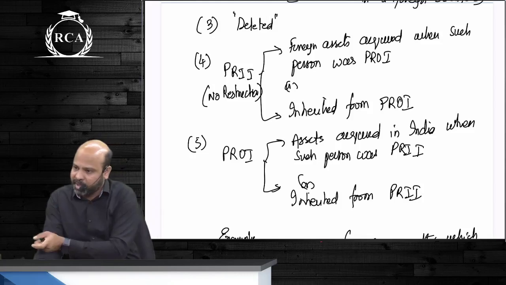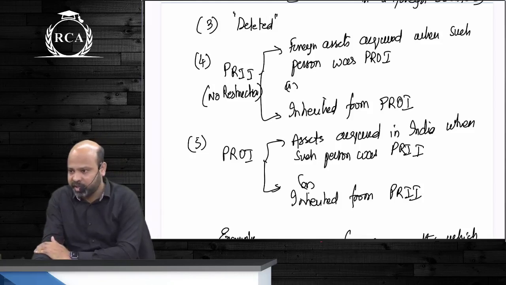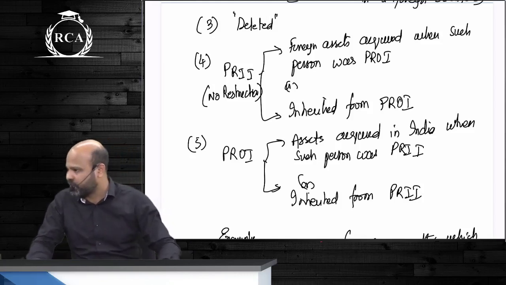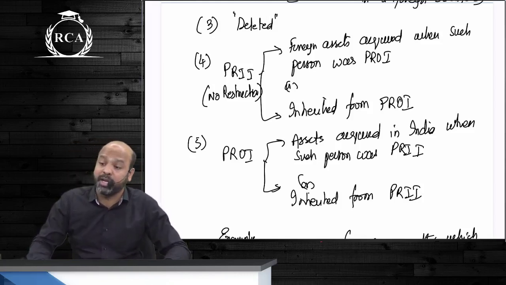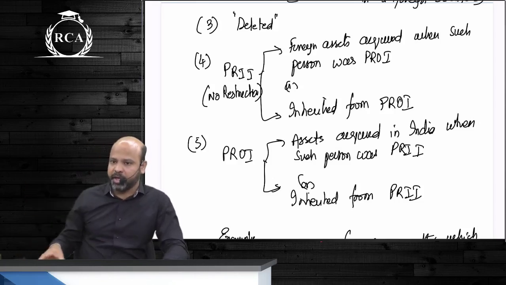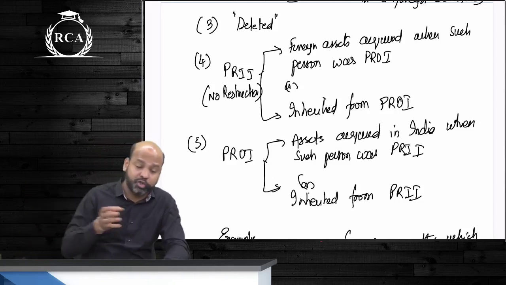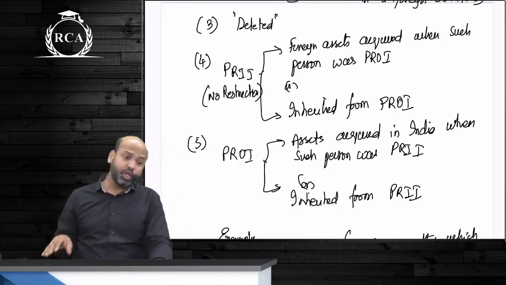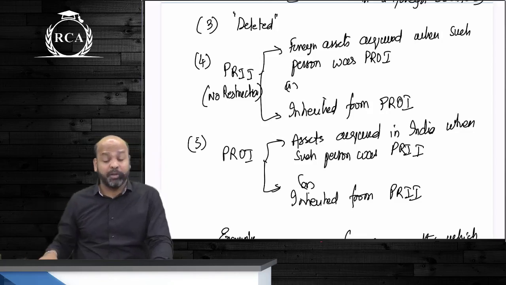Someone was a PRII, you have acquired assets in India, guys. Even if you have now become PROI, you can continue to hold those assets, or you have acquired it by way of inheritance from a PRII. समझ में आ रहा है नहीं आ रहा है? You lived in India for 20 years, you have assets here beta, you have now shifted to US. Can you continue to hold Indian assets? Yes. You live in US, you have received something by way of inheritance in India.